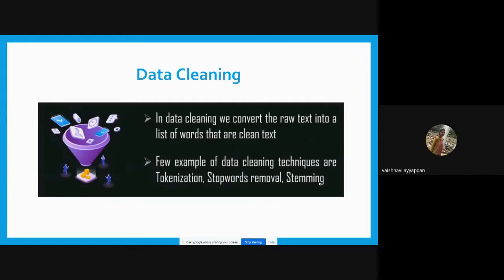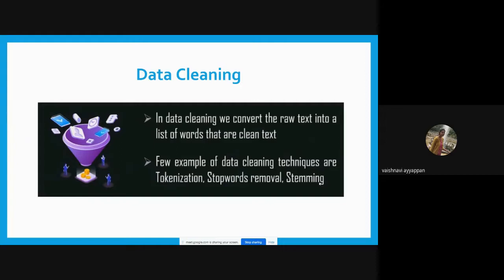If a text is a paragraph, we need to split that paragraph into small pieces. Either we can split it by sentence or we can split it word by word. That process is known as tokenization. With the help of tokenization, we can split the words.